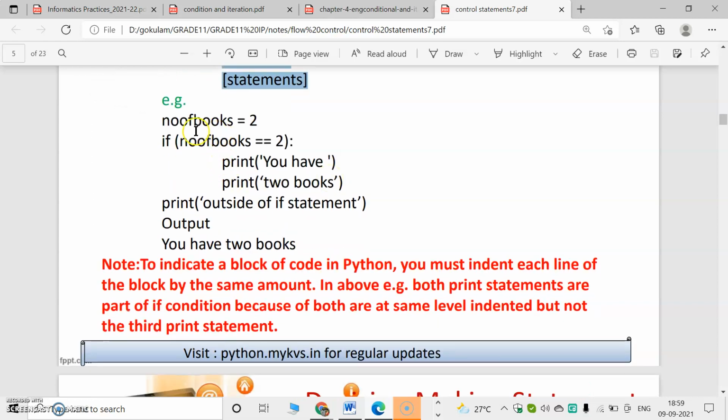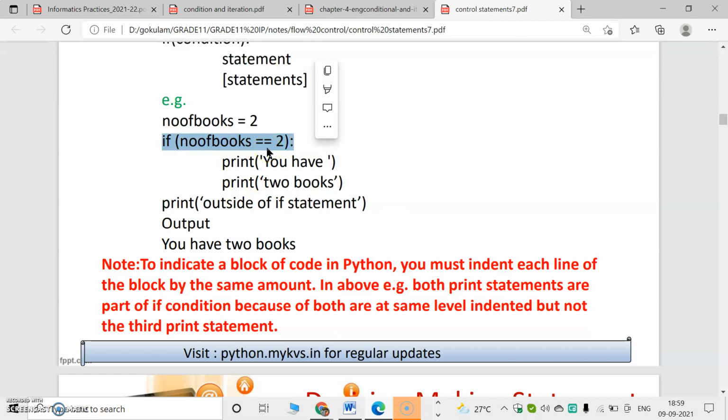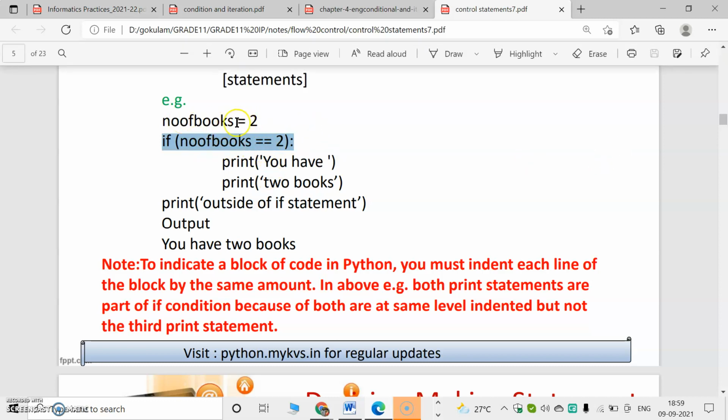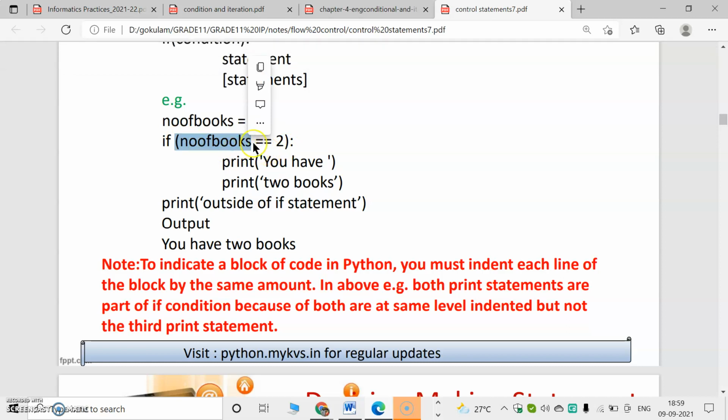For example, number of books equal to 2, where number of books is a variable name. If number of books double equal to 2: inside if we always use the conditional operator. Don't misunderstand it. A single equal sign is the assignment operator, meaning we are giving the value 2 to the variable number of books. Double equal to 2 means the value 2 is checked against number of books. It will check.